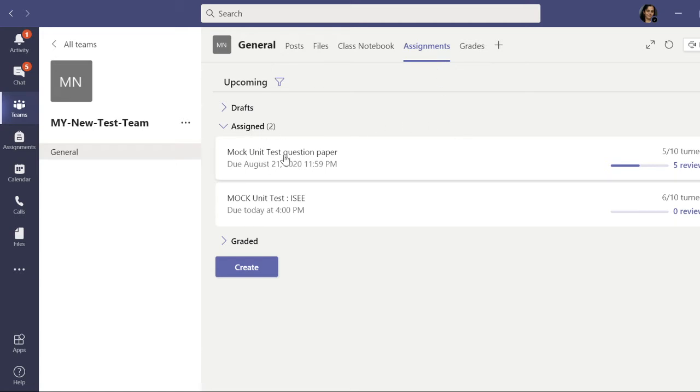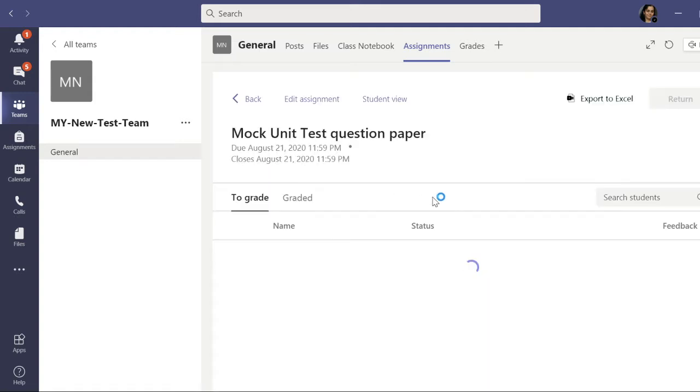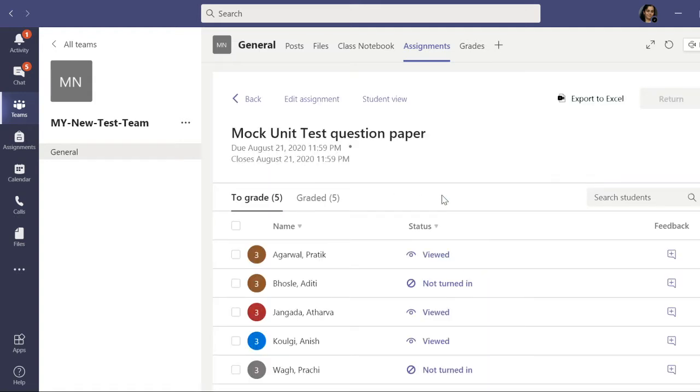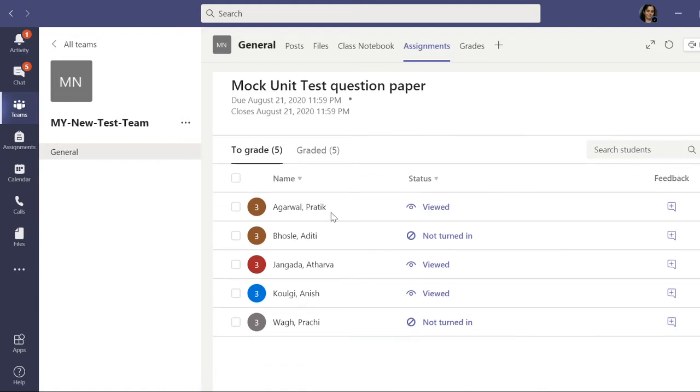So just see here. So here, mock unit test question paper. I have assigned it to this my new test team of 10 students. So this screen is showing you that here to grade 5 means 5 students are remaining to be evaluated. Rather, they have not attempted the unit test. So this status is showing you that these 5 students they are absent.